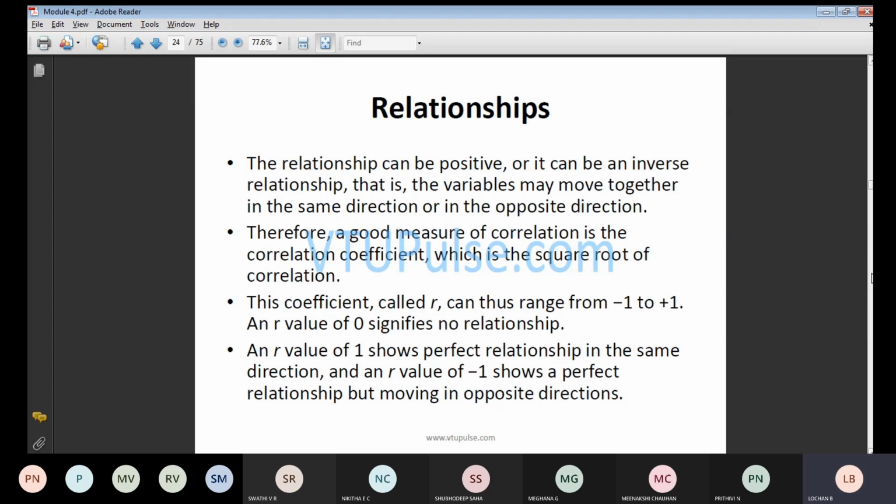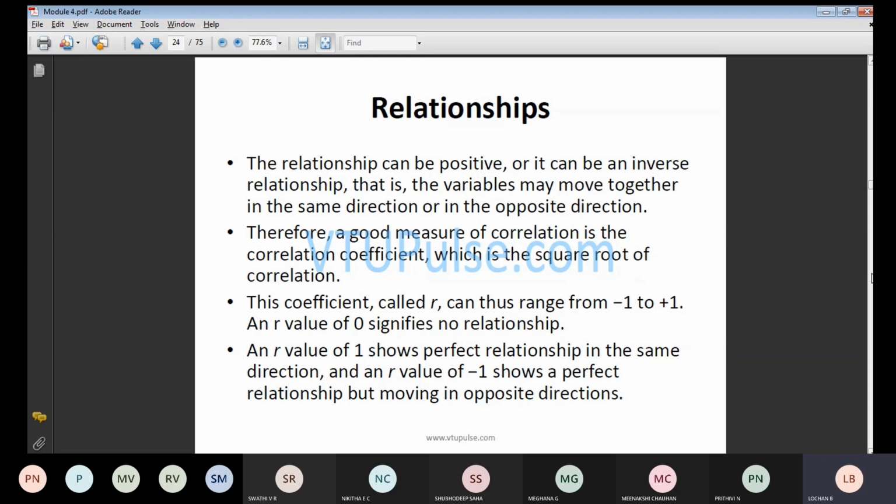Next, the relationship can be positive or it can be an inverse relationship, that is, variables can move together in the same direction or in the opposite direction. In this particular case also, whenever you form a plot with respect to your graph, you will get it in terms of two things: whatever variables you substitute, whether it is working in the same direction or in the opposite direction.